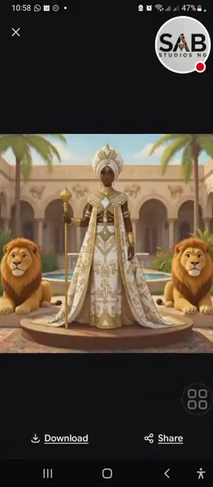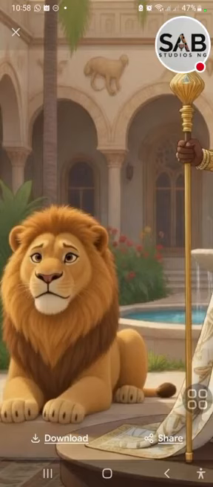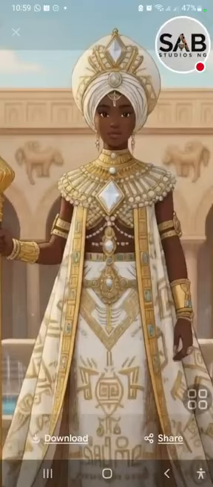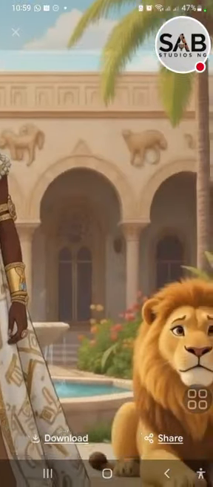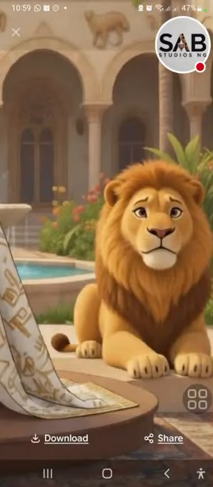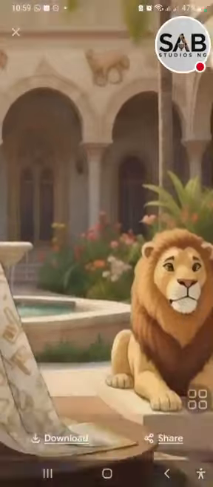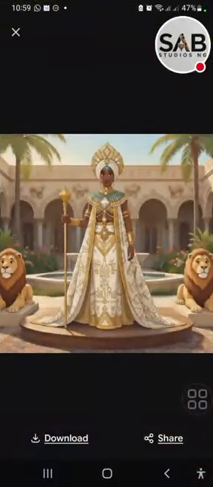Now, look at the 3D. Can you see this? Do you see the extra details on the lion? It still looks cartoonish, but can you see the extra details? Now, look at the princess. It's not the pencil lines and all those things that you were seeing before. Can you see the details? They now look like teddy bears. That's what 3D looks like, like Princess Jasmine and all of that.